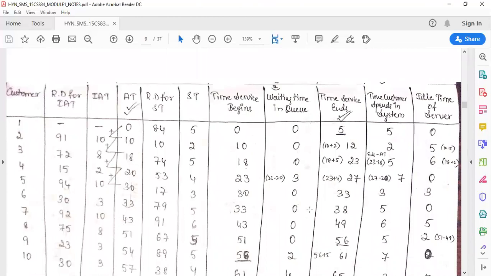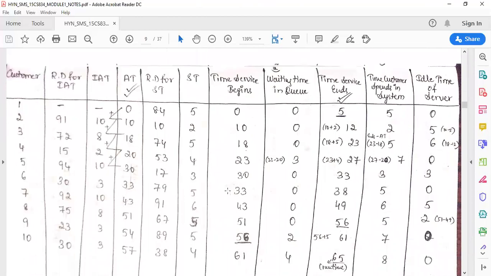Once we have prepared the 2 tables, we have to start with our simulation table. The simulation table will have these columns. The first column is the customer. They have asked us to prepare the simulation table for 10 customers, so write the 10 customers. Then write the random numbers, whatever random digits they have given for inter-arrival time. Write it in such a way that the first customer has no random number, because the inter-arrival time for the first customer is not there.